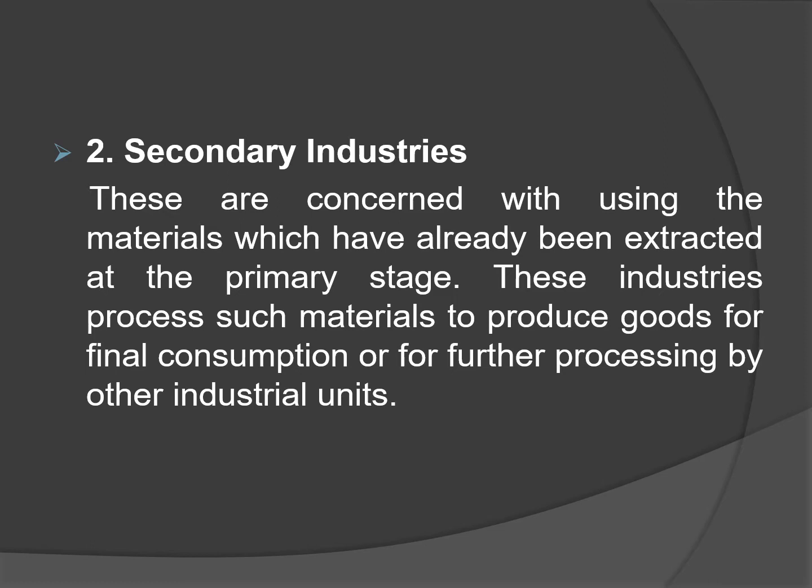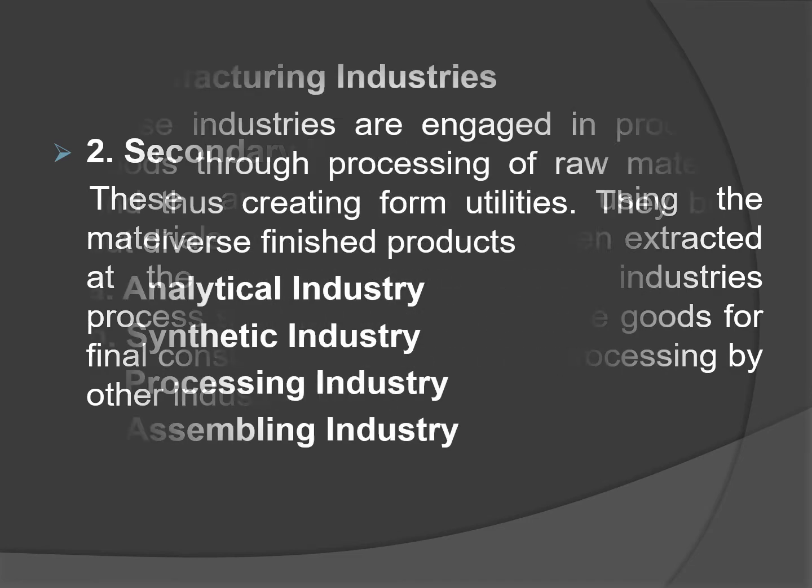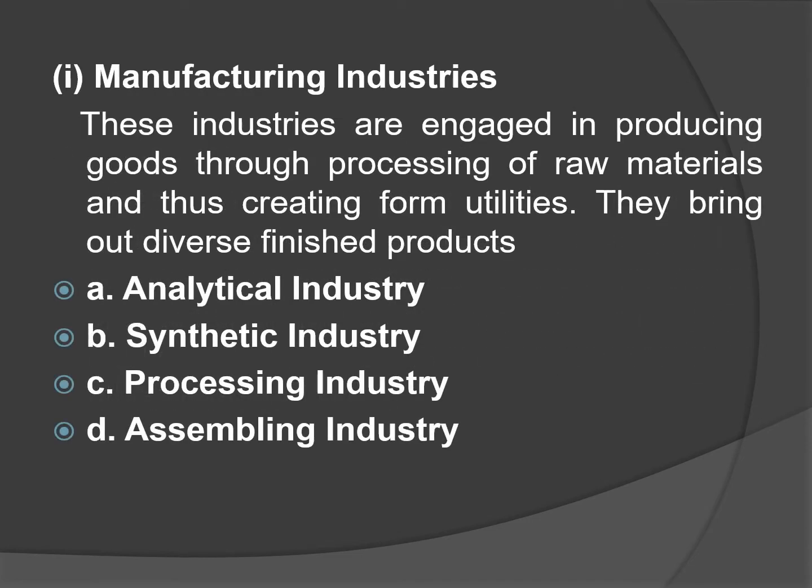Now, let us see what are the different types of secondary industries. In the secondary industry, first we are going to study manufacturing industries. These industries are usually engaged in producing goods through processing of raw materials, and they create form utilities. Form utilities means they change entirely the shape or form of the product.